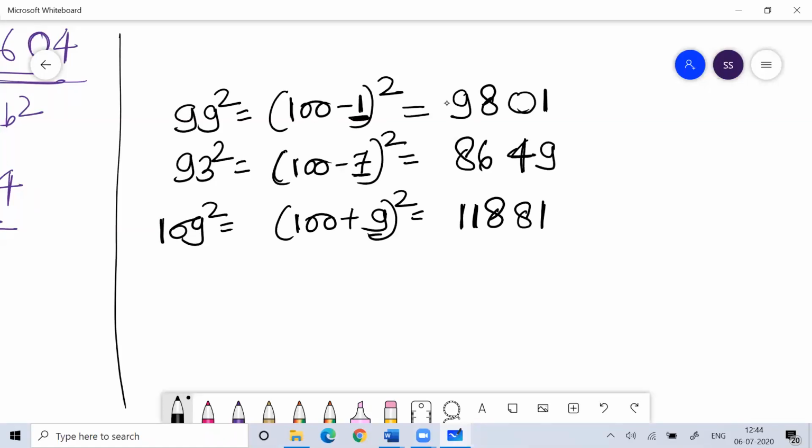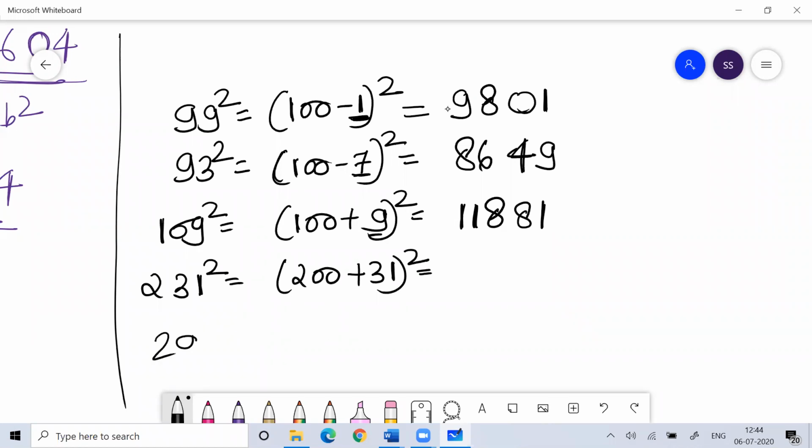Any number you want. You want 231 square? 231 is 200 plus 31. And you want 2968 square, we'll do it now. After 231, I'll do 189 square. Let me do 231 first.